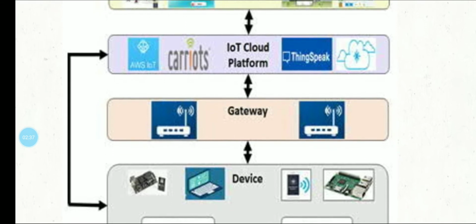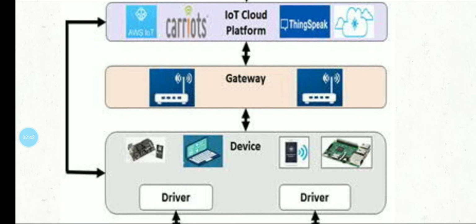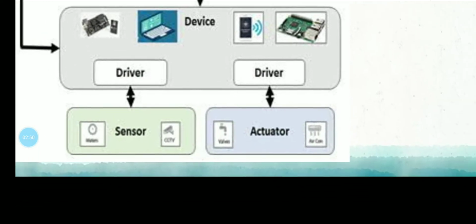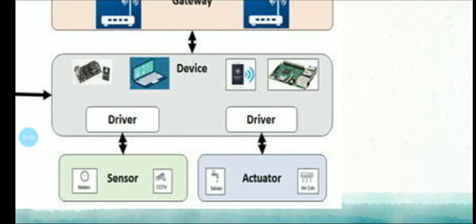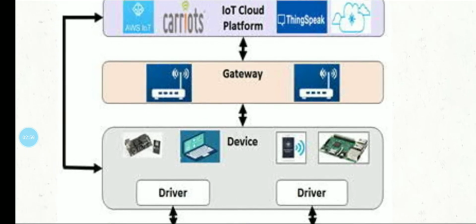They are connected to the cloud for requesting access, permissions or any grants. The cloud and the devices are attached through the gateway. Then sensors, actuators and all the IoT devices store the data on drivers or devices.